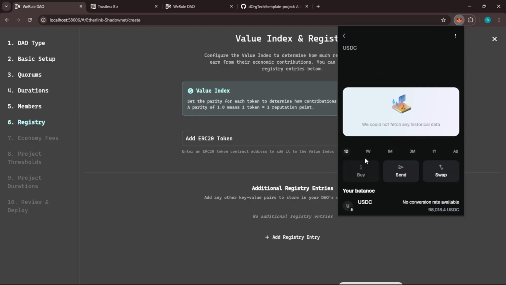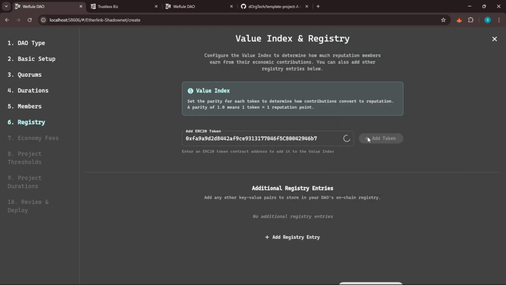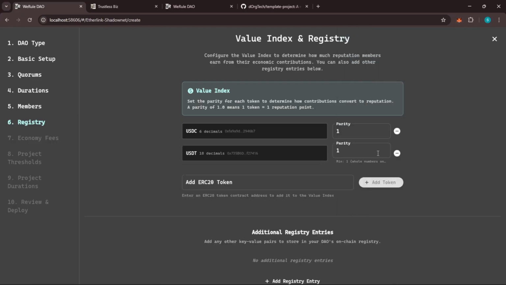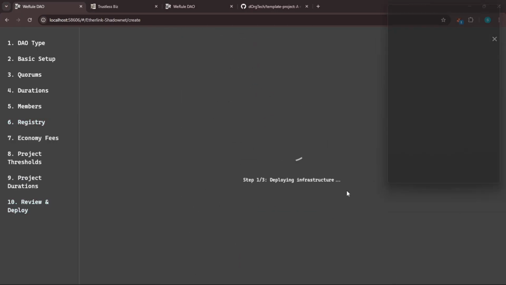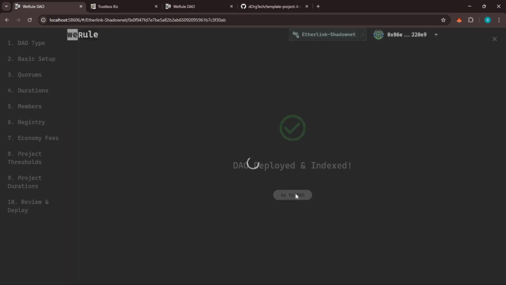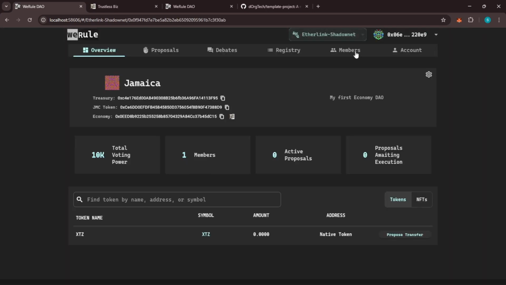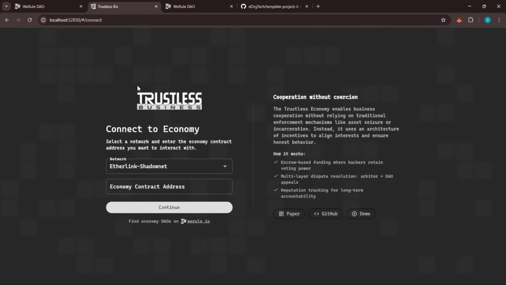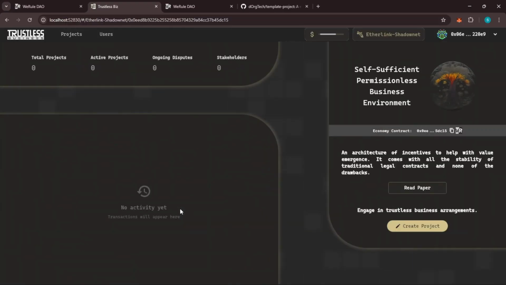The value index defines the supported payment tokens and their parity to the governance token. Payment tokens can be ERC20 or the chain's native token. The Jamaica jurisdiction is now deployed with Joe as the sole member. With the economy contract address, Joe goes to trustless business and starts economic activity.